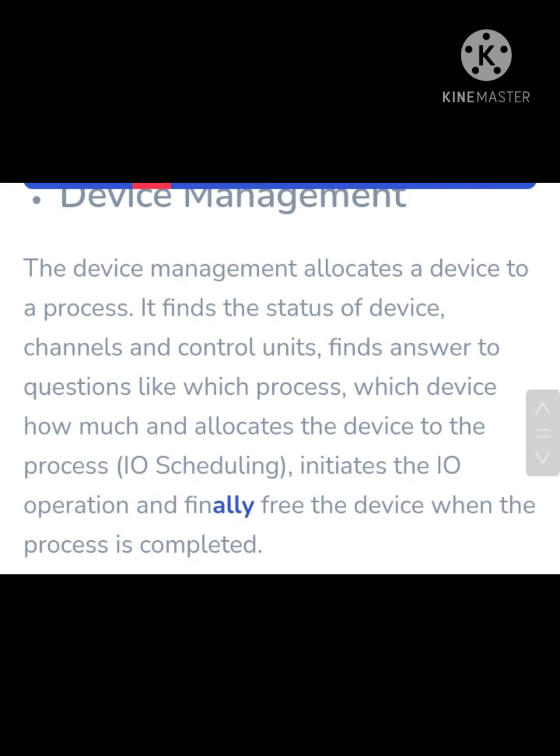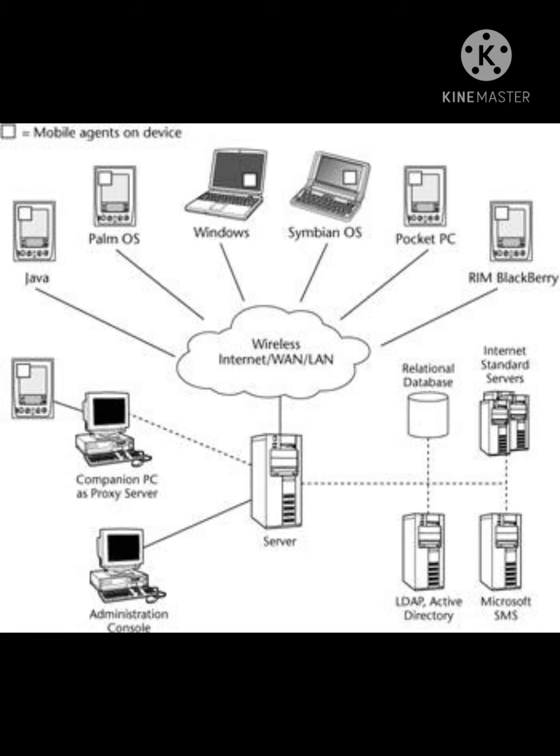For the device management. Device management allocates a device to a process. It finds the status of devices, channels, and control units. It finds answers to questions like which process, which device, and how much, and allocates the device to the process through I/O scheduling. It initiates the I/O operation and finally frees the device when the process is completed.